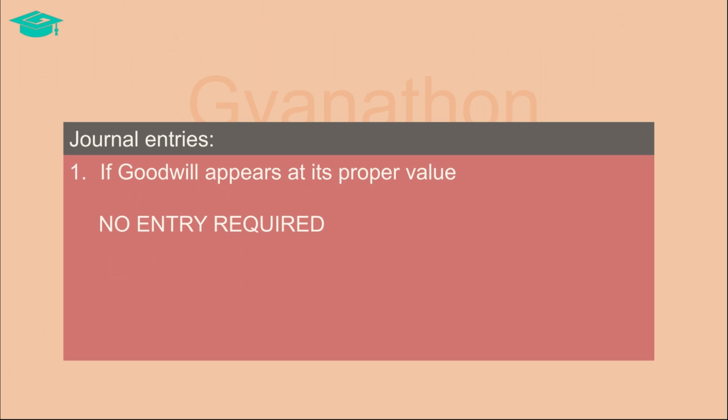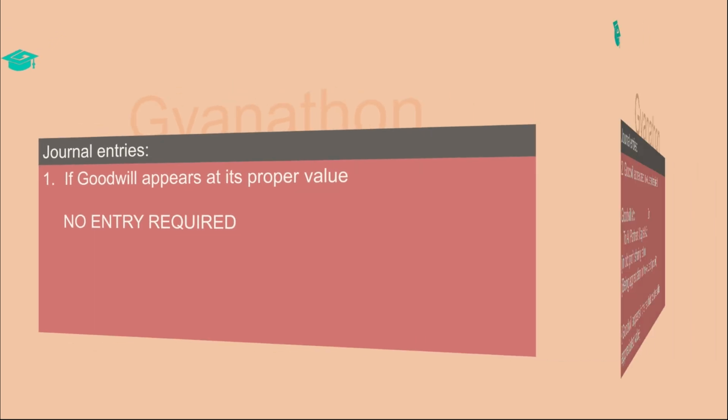If the goodwill is appearing at its proper value, then no adjustment is required to be made because goodwill stands credited in all the partners' capital accounts already. Adjustments are required to be made only when the value of goodwill appearing in the books is different from the present value of goodwill.